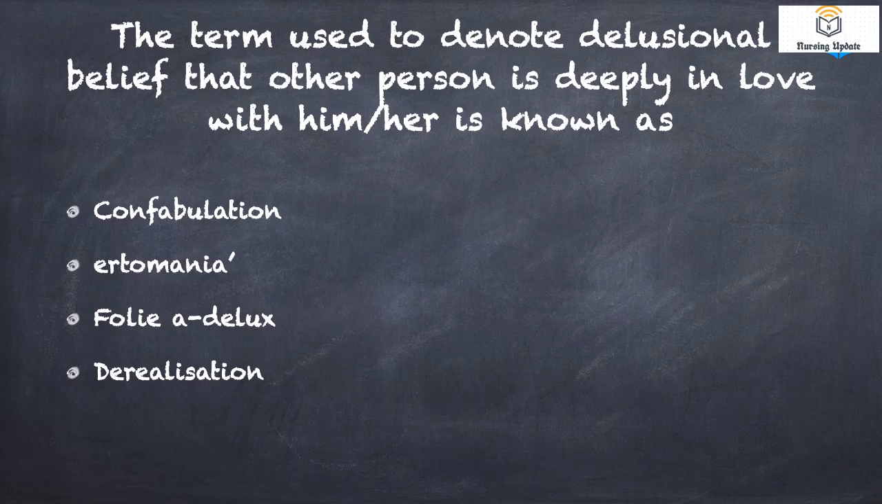Delusional belief that another person is deeply in love with him or her is known as. Suppose consider me as a person. I am having a thought, like some person is in love with me, or some famous personality is in love with me. That delusional belief is known as: option A confabulation, option B erotomania, option C folie à deux, option D realization.